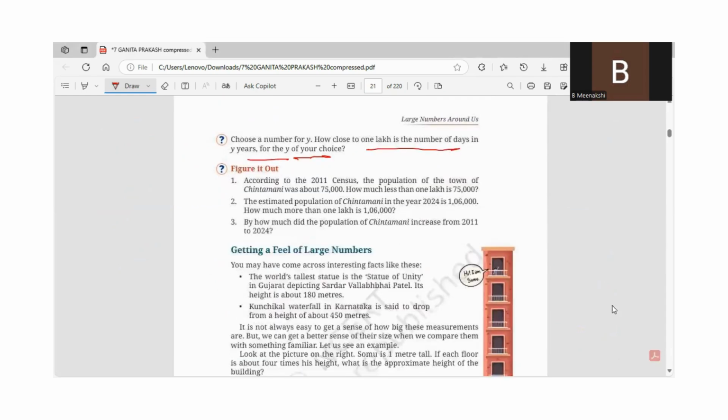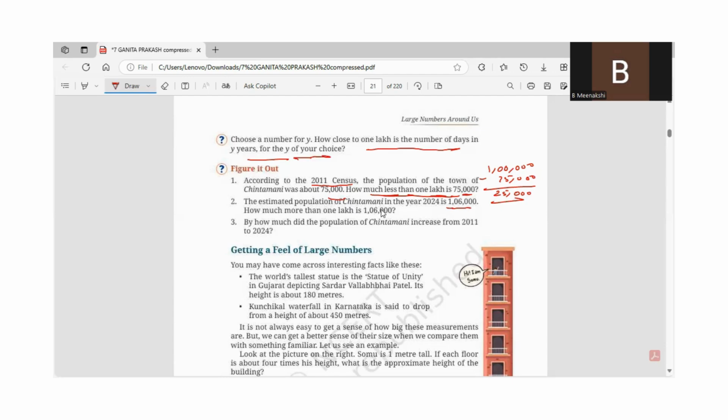Next, let us figure this out. According to the 2011 census, the population of the town of Chintamani was about 75,000. How much less than 1 lakh is 75,000? You have to subtract 75,000 from 1 lakh. So you will get 25,000. Now the estimated population of Chintamani in the year 2024 is 1 lakh 6,000.